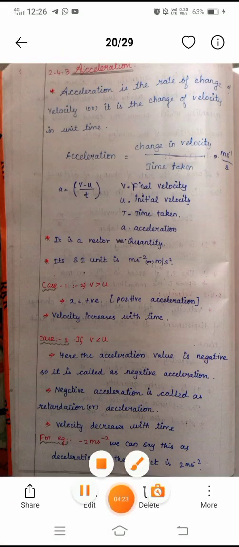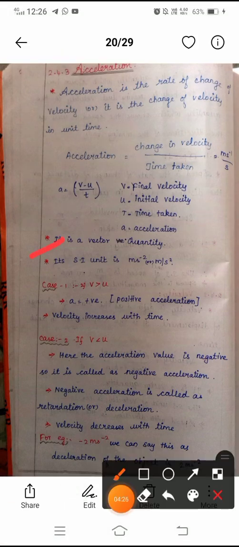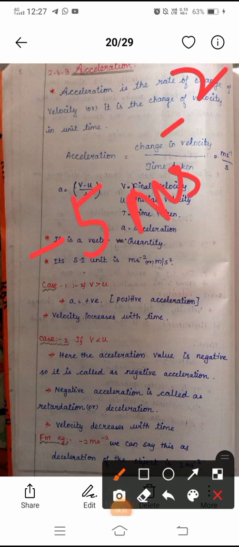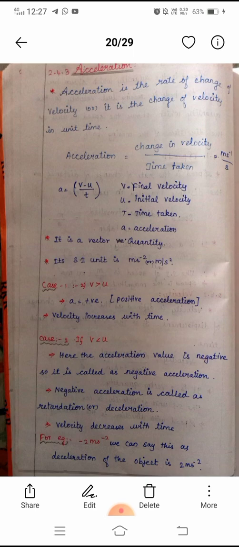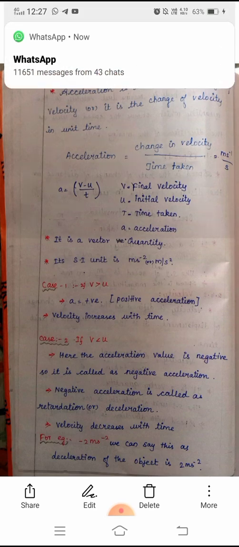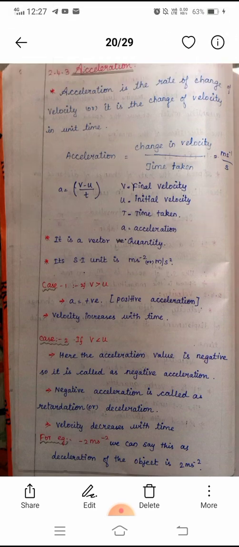See here students, if we have a minus value, for example minus 5 meter second to the power of minus 2, we can say this as deceleration of 5 meter second to the power of minus 2. Deceleration of the object is 5 m s to the power of minus 2. We need not denote the minus symbol. Instead of the minus symbol, we can use the word deceleration. Deceleration of the object is 2 m s to the power of minus 2.